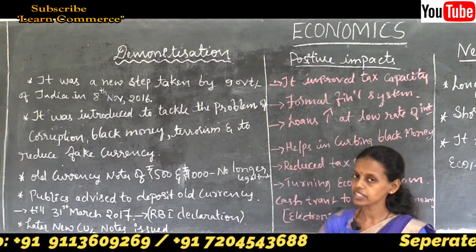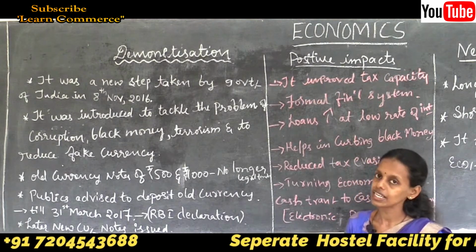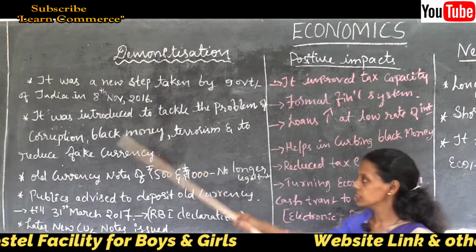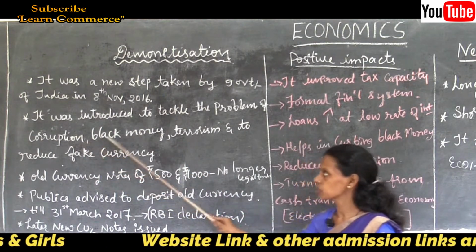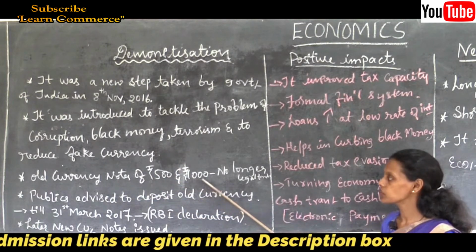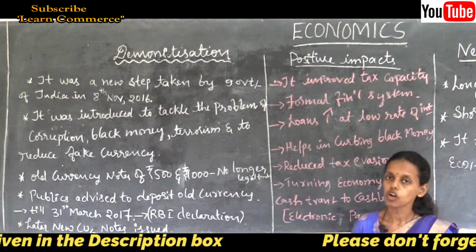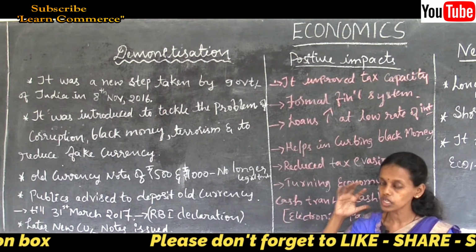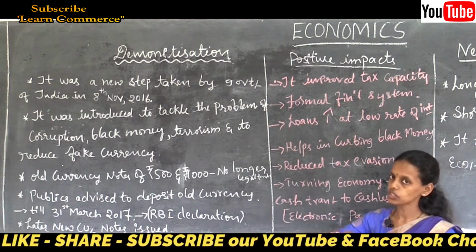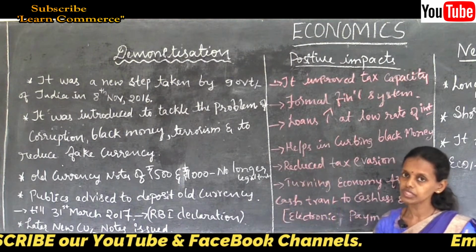Most commonly, 500 and 1000 notes were with the middle class and rich class of people in society during that time. To reduce fake currency circulation, to reduce black money, and also corruption. In these 500 and 1000 notes in stock, the government came to know that people had more fake currency notes and black money. So reduce these and distribute the income among all.